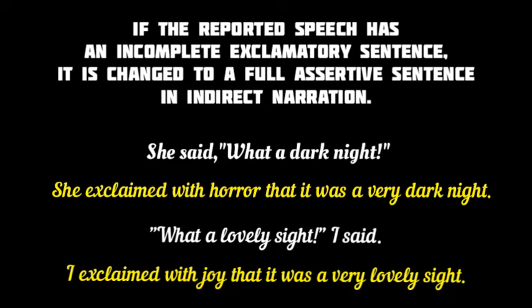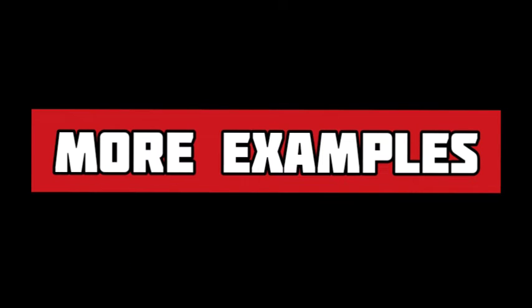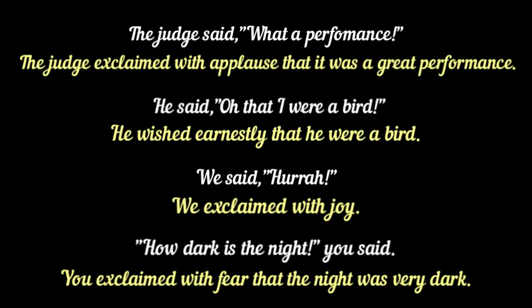In the second example also, "What a lovely sight" is an incomplete exclamatory sentence. However, in indirect speech, it's changed to a full assertive sentence. "I exclaimed with joy that it was a very lovely sight." Well, it is also important to see here how in indirect speech "what" is removed and the adverb "very" is used in place of "what." Well, let's now study the narration change of some other exclamatory sentences.